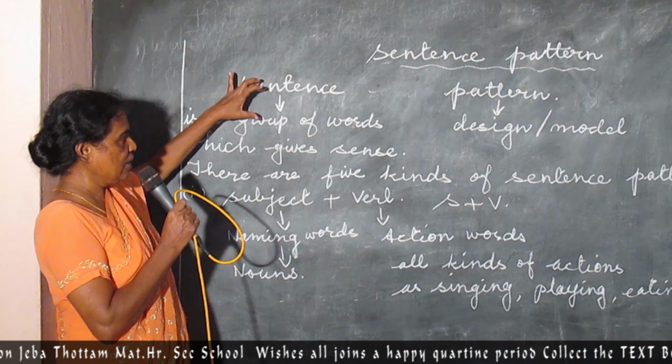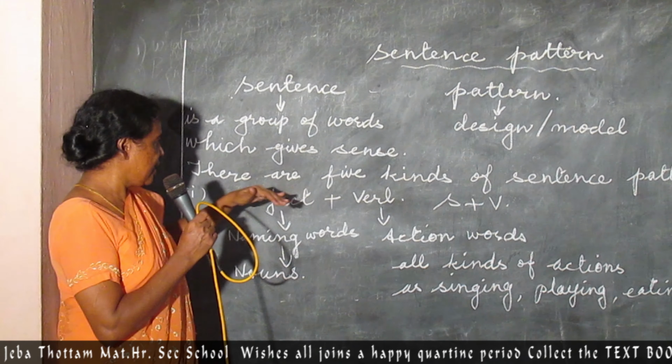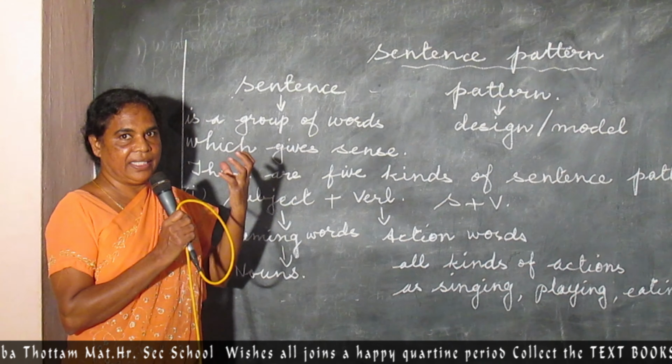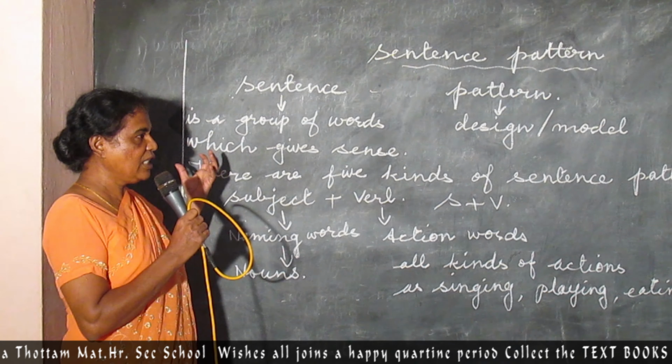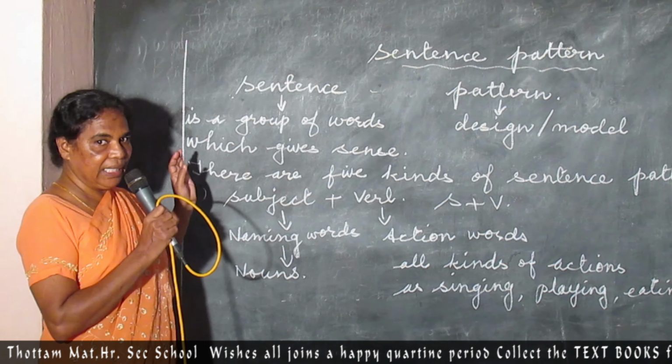Now, you have understood what a sentence is and what a pattern is. Next, in sentence pattern, there are 5 kinds. We are going to deal in today's class only with the first kind of sentence pattern, which is comprised of only 2 words, or even a group of words.